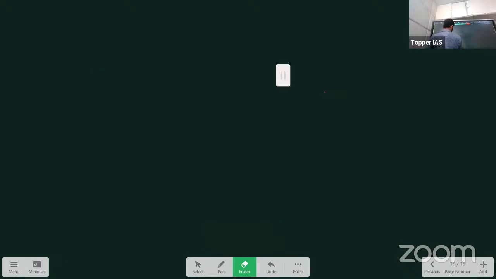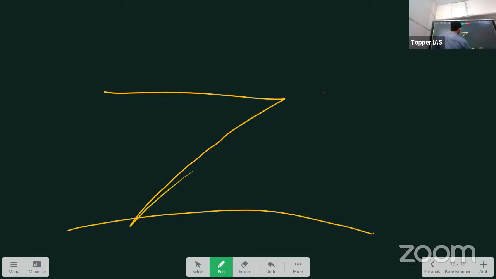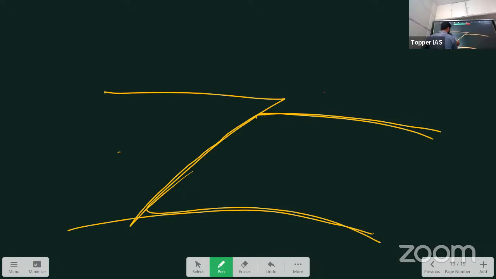So let me draw it again. So now consider these two blocks. Okay. This is the first block and this is the second block. So this point where energy is releasing, what is this point called? Focus. So from here, energy is radiating to all sides. Correct? Energy is radiating to all sides immediately.